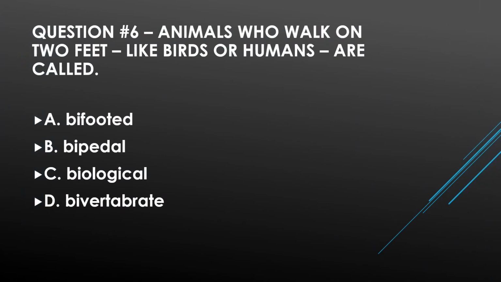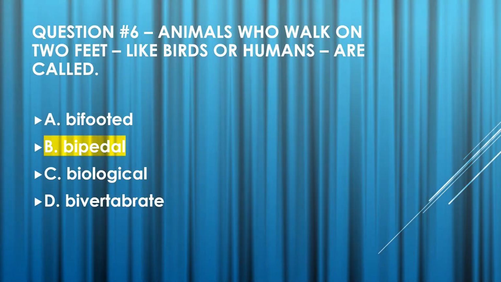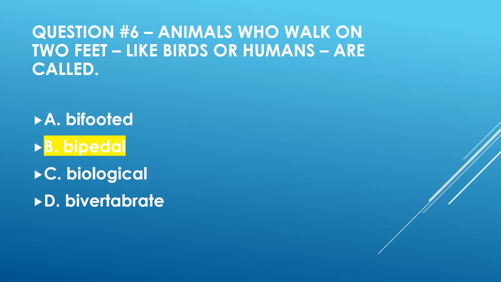Question 6, animals who walk on 2 feet, like birds or humans, are called what? A, bifooted, B, bipedal, C, biological, or D, bivertebrate? And that is B, bipedal.